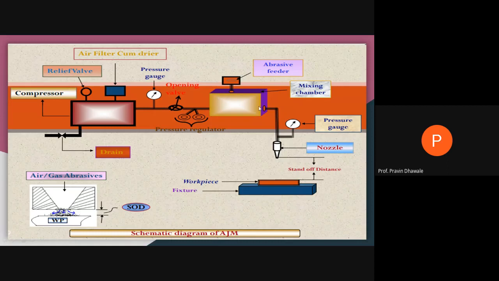What is the mixing chamber? Mixing chamber is a device where we supply pressurized air from the compressor. At the same time, we supply small metal particles called abrasive. These abrasive particles come from this abrasive feeder. This is the abrasive feeder.